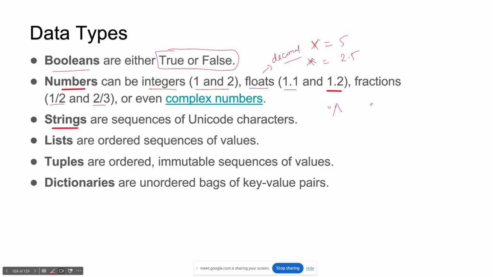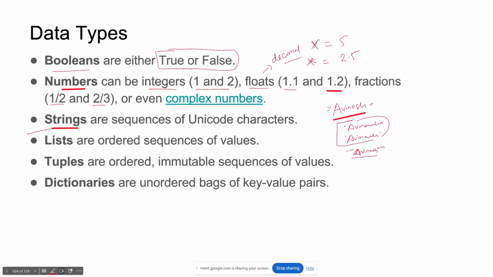Strings in Python are also similar to Java or C++. Like I am writing Avinash. Avinash is a string because it is made of characters, it is not a numeric value. We keep characters in double quotes, or we can also keep them in single quotes, or we can also use triple quotes. We can use all three, but mostly you use these two. When we use which one, I will show you, don't worry about that.